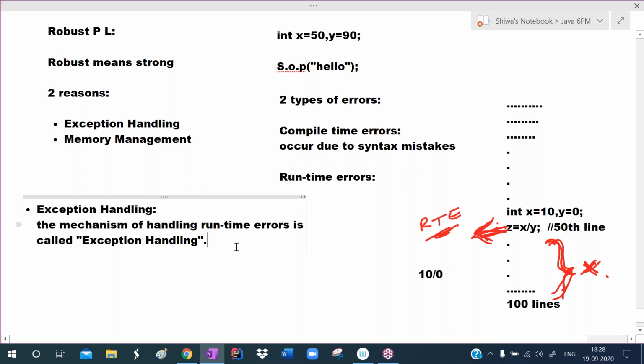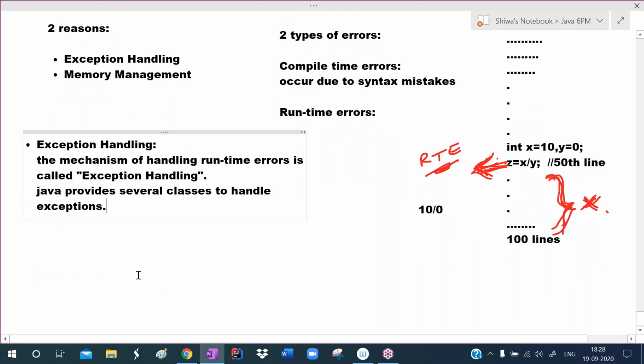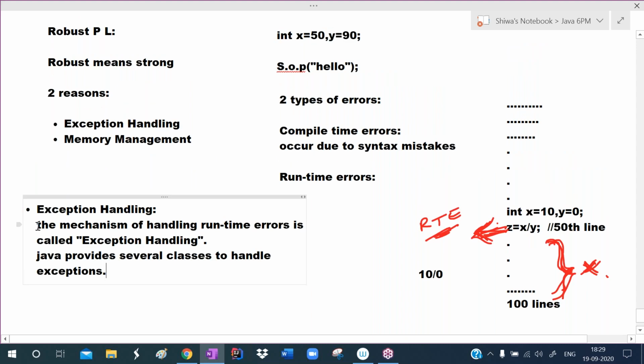Java is providing several classes to handle exceptions, to handle runtime errors. Exception means runtime error. So to handle runtime errors, it is providing several classes to us, like arithmetic exception, array index out of bounds exception, null pointer exception, class not found exception. Like this Java is providing several exception classes to us. Because of this reason, it can handle runtime errors also. Because of this reason, I'm calling Java a robust programming language.